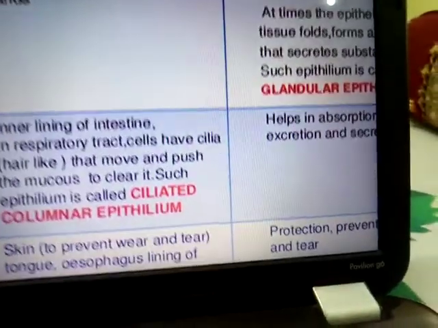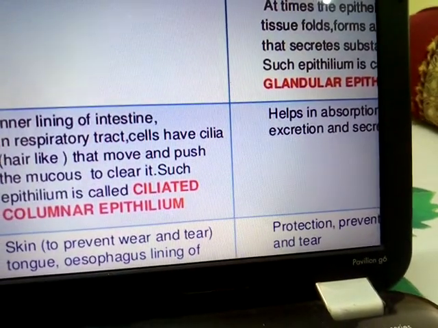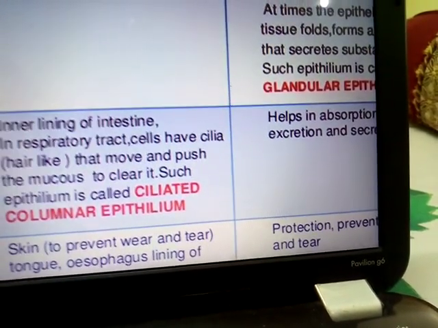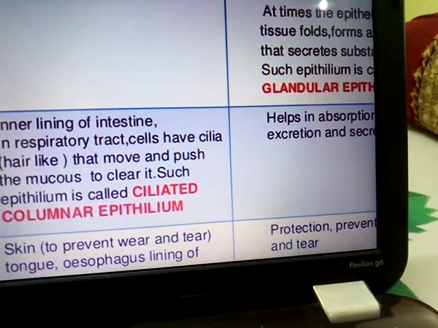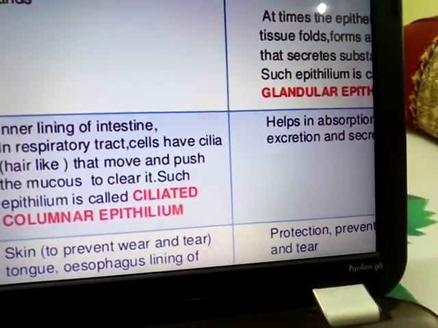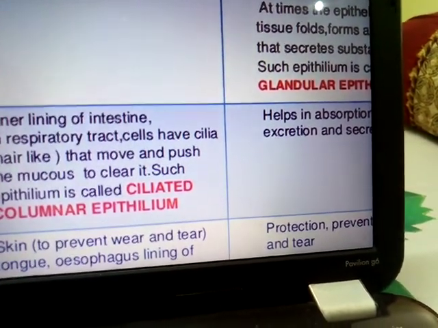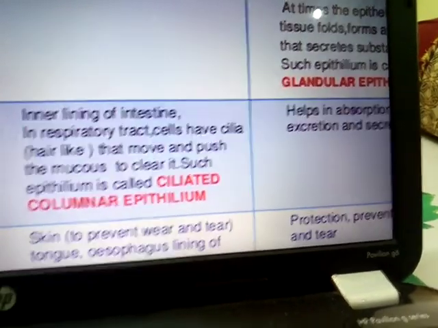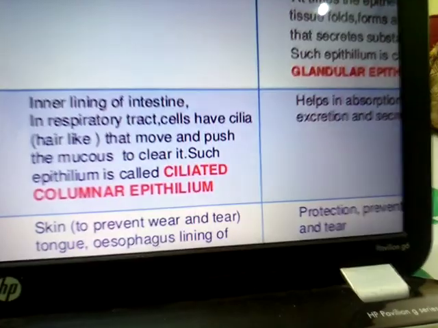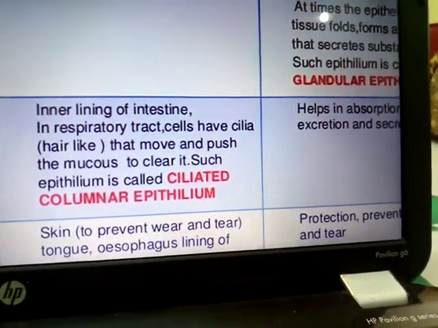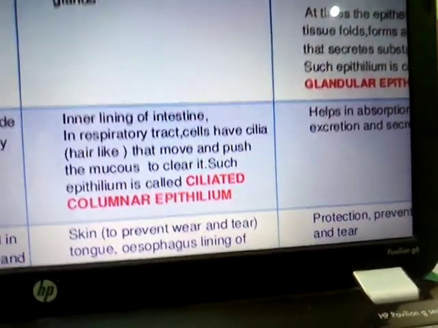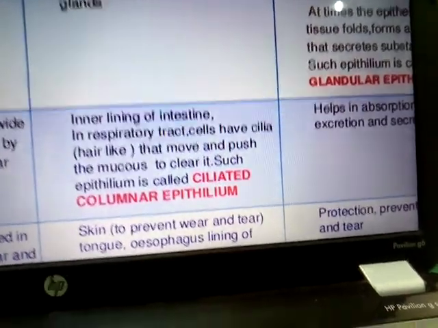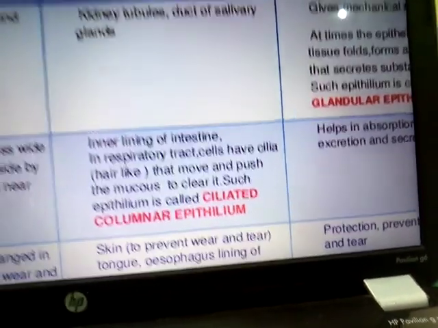And as for function, they help in the absorption, excretion and secretion of materials. Sometimes it is secretory in nature. From where are materials secreted? The materials are secreted from the glands, like hormones and enzymes.